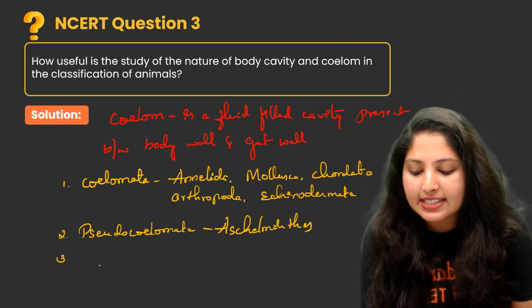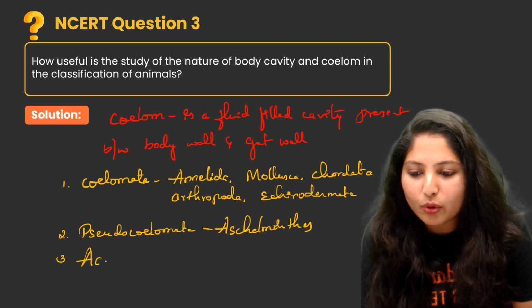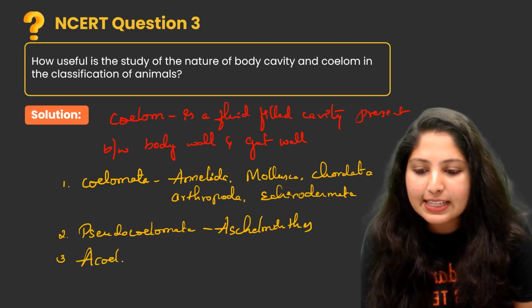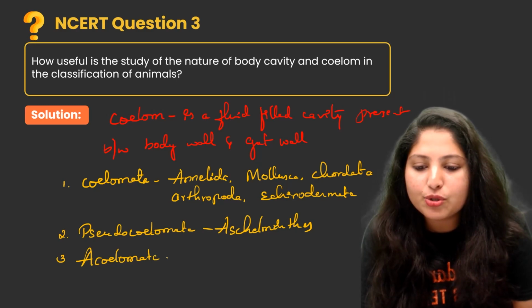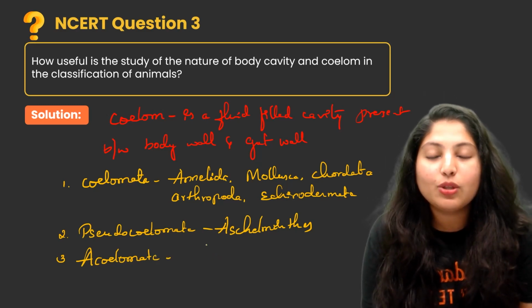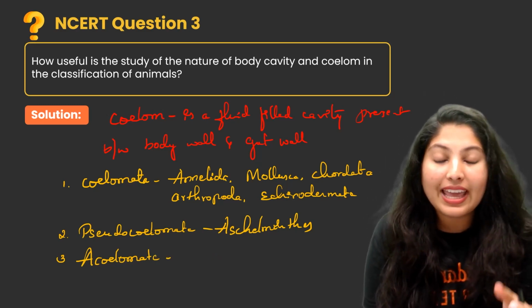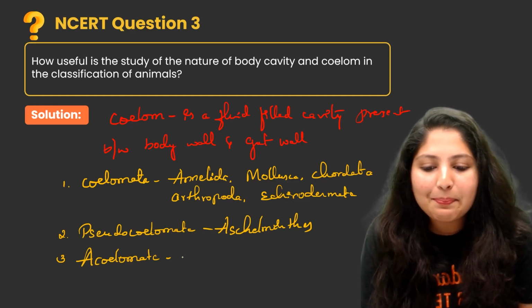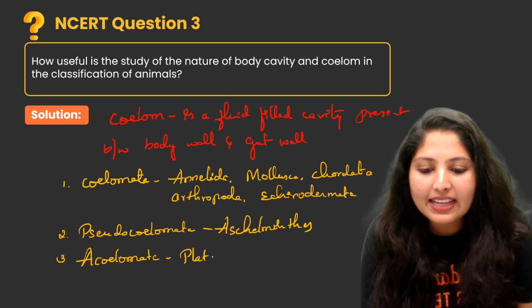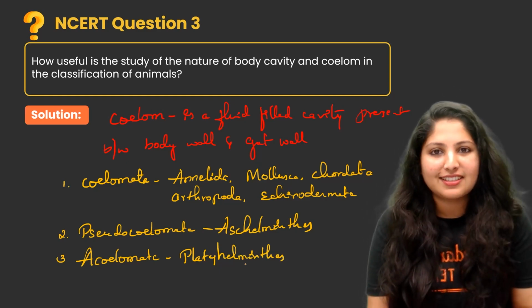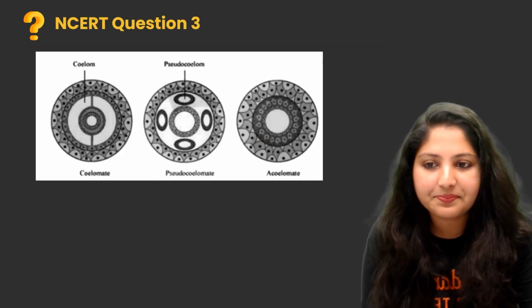The next one is known as acoelomate. The organism which does not contain coelom is known as acoelomate. Example, Platyhelminthes.